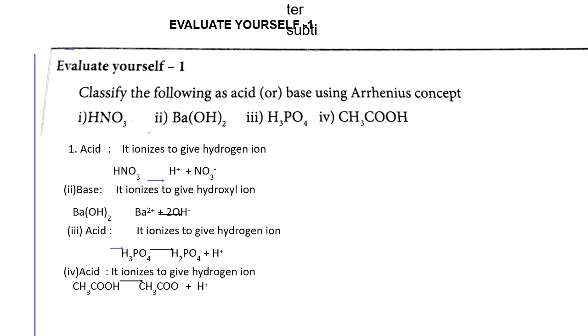Once again we recall the concept. According to the Arrhenius concept, acids dissociate to give H plus ions and bases dissociate to give OH minus ions. What are the limitations? The Arrhenius concept does not explain the behavior of acids and bases in non-aqueous solution, and does not account for the basicity of substances which do not have a hydroxyl group. Okay.